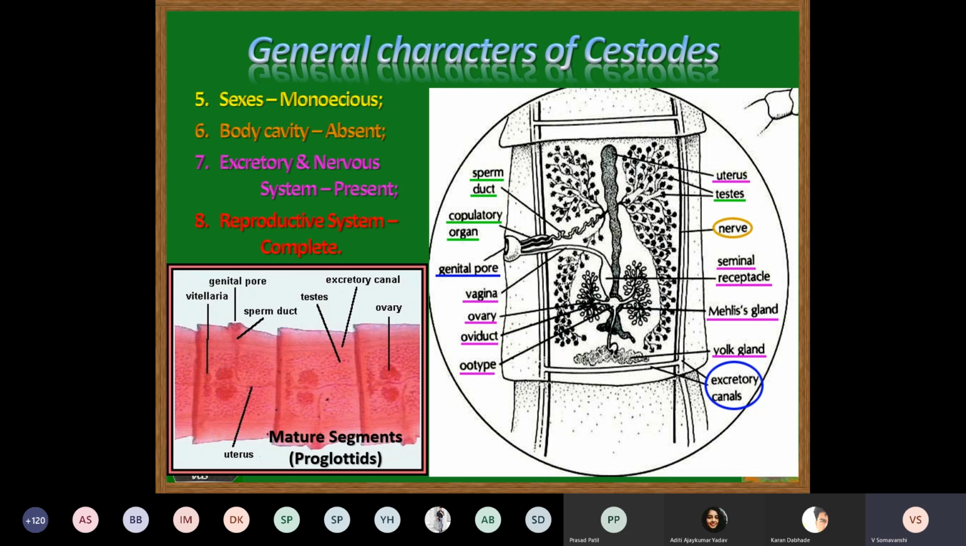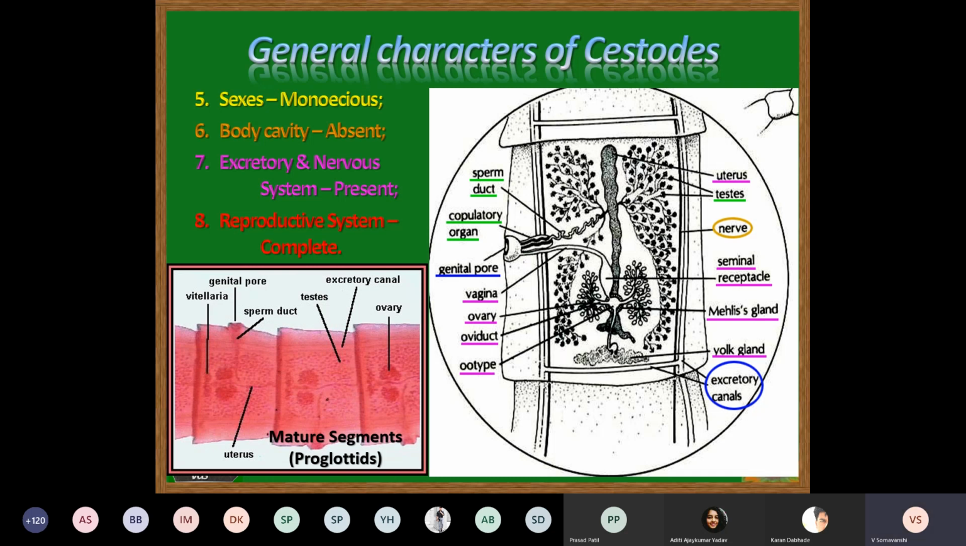Now we are going to go into the details of a single segment which is mature with respect to the reproductive system. Okay, monoecious parasite, both male and female reproductive systems present in the same segment. Each segment has both these reproductive systems. So we are going to study only one single segment which is completely mature.